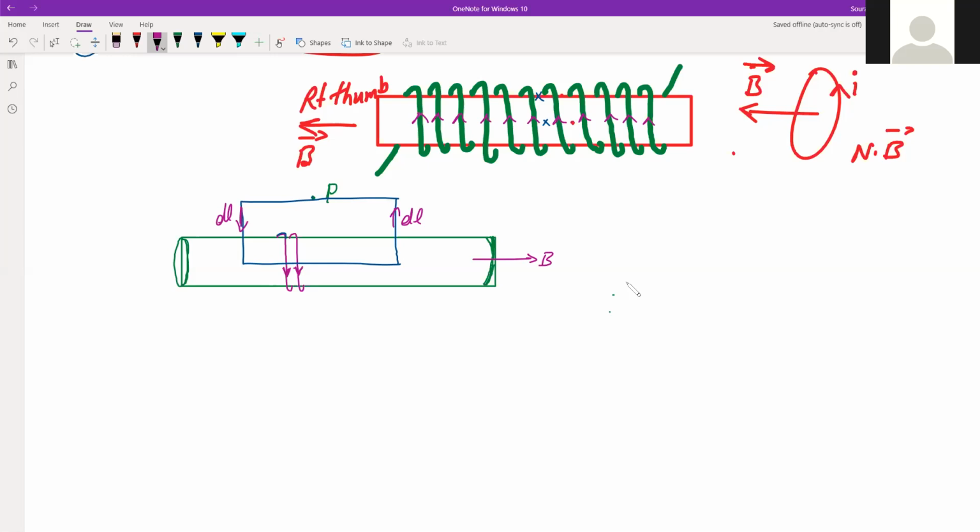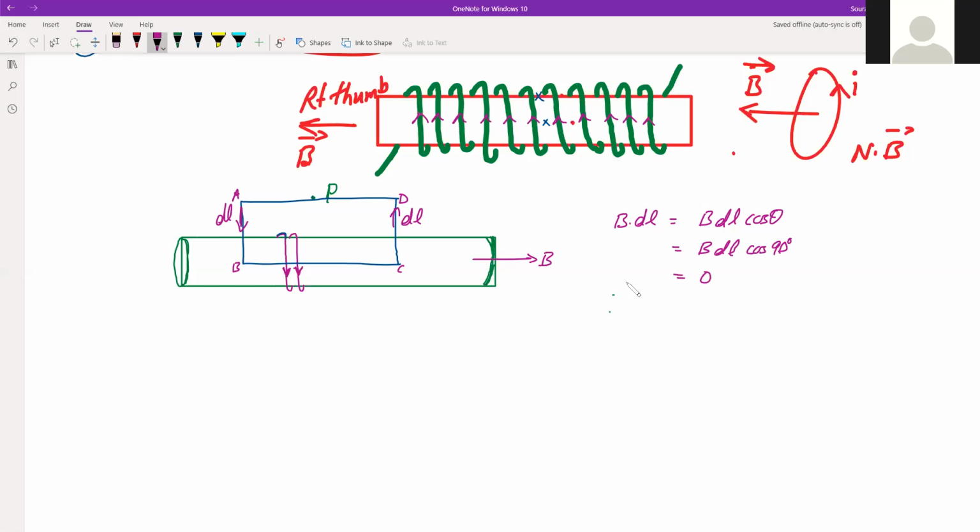Now in both the cases, that is in these sections AB and CD, B dot dl, which equals B dl cos theta, will be actually equal to B dl cos 90 degrees, and that is equal to 0.